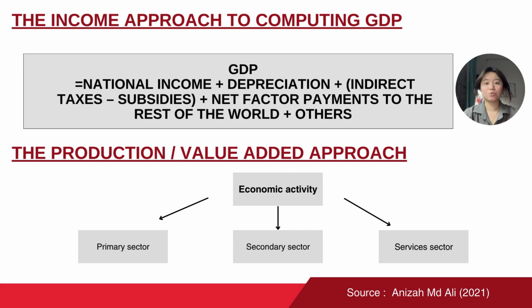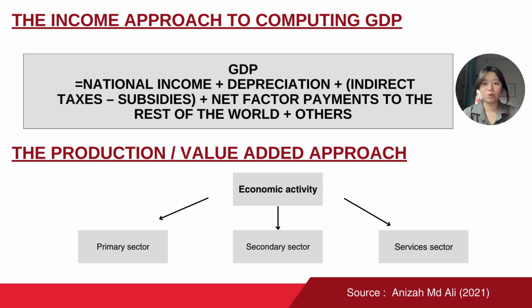The income approach to computing GDP is by adding up the amount of all income received in the production of goods and services throughout the economy. GDP is the summation of total income, which includes wages, rents, interest, and profits received by all production factors in producing final goods or services during the given period.